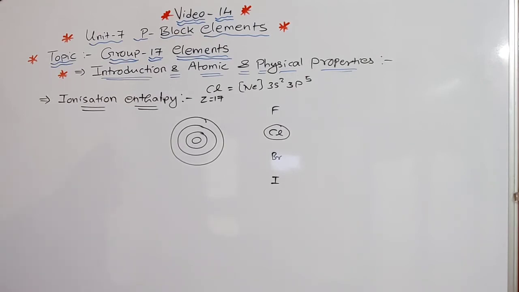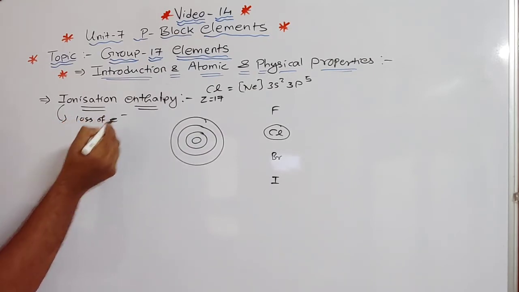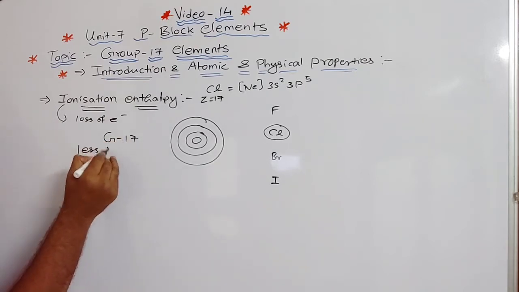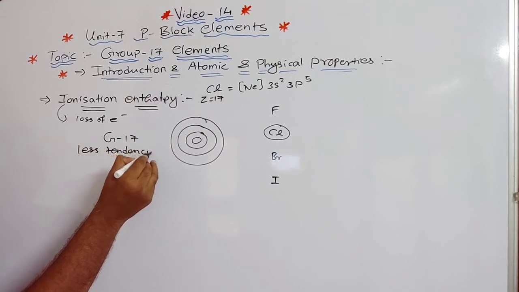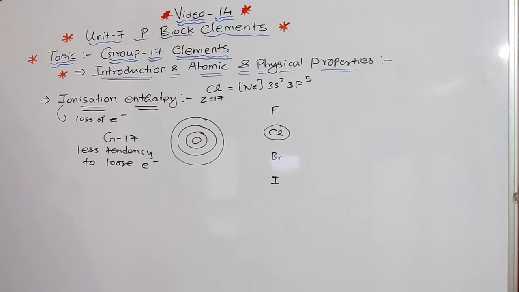Now when we talk about ionization enthalpy, ionization enthalpy means loss of electron, but we know group 17 elements have less tendency to lose electron. Understood? Because they are non-metallic, they gain electron. Thus, they have a very high ionization enthalpy. But due to increase in atomic size, ionization enthalpy decreases down the group.